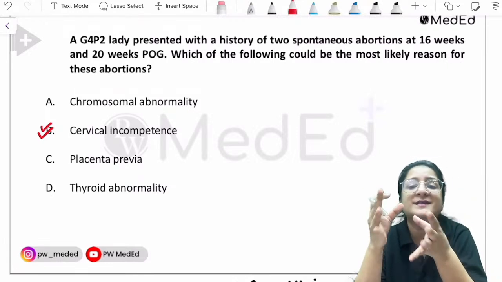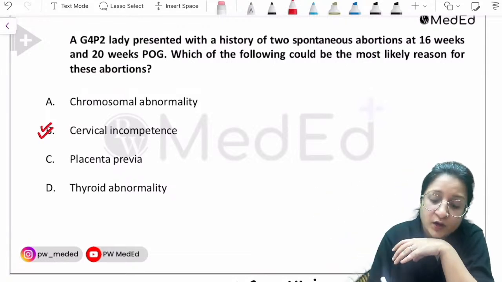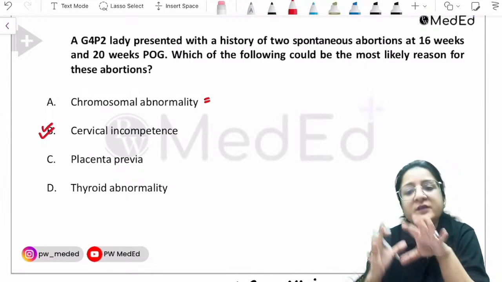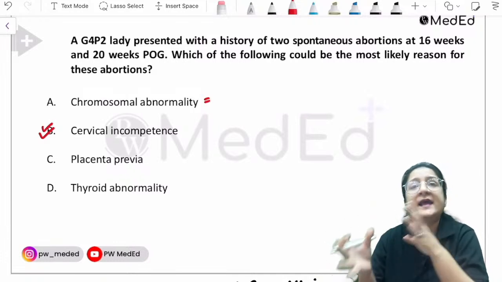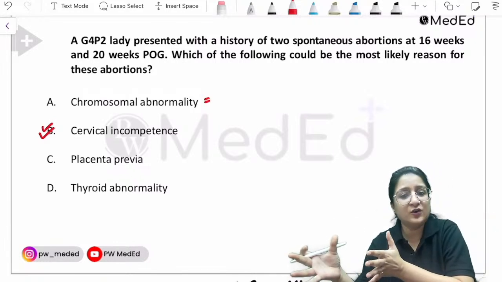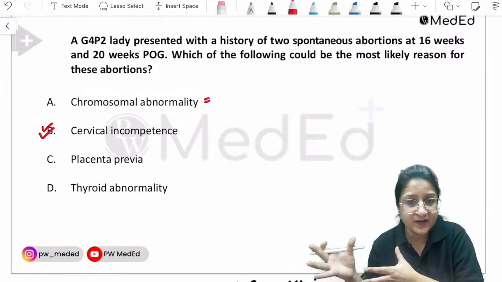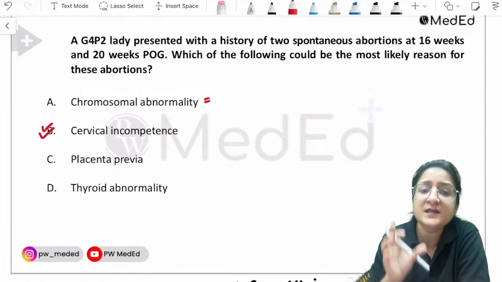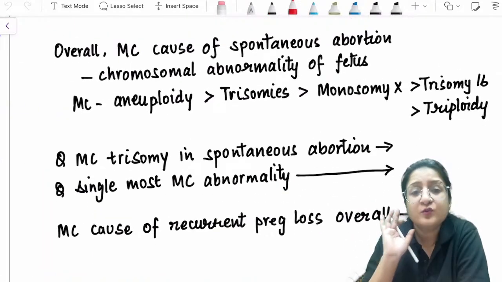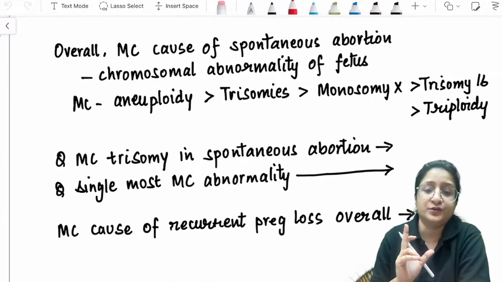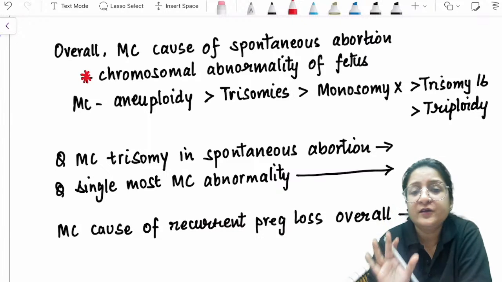So it typically causes second trimester pregnancy losses and recurrent pregnancy losses. Chromosomal abnormalities are overall the most common cause of spontaneous abortions, as one-off events. If there is a woman with multiple back-to-back pregnancy losses, then it is called recurrent pregnancy loss. Okay, so with recurrent pregnancy loss, we are looking at another set of causes. So please remember that if they ask you the most common cause of a single spontaneous abortion, then the answer is chromosomal abnormality of the fetus.